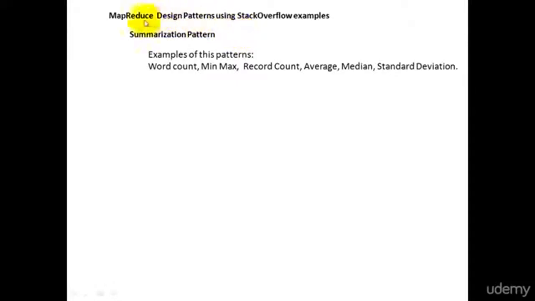Let us learn some MapReduce design patterns using Stack Overflow examples. First, we will learn the summarization pattern. Examples of summarization patterns are counting words, calculating min and max, counting records, calculating average, calculating median and standard deviation.